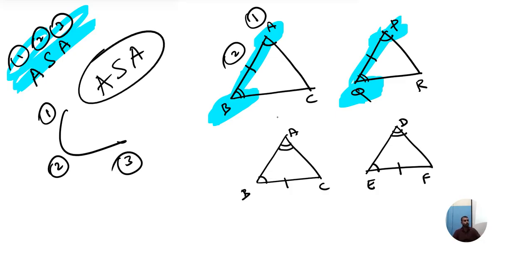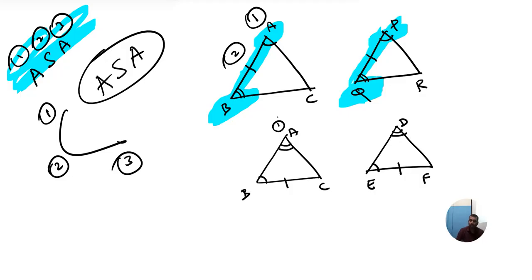No, sir. Yes, sir. What is ASA telling? First we have to start with angle. Can I start from here, angle? Yes, sir.